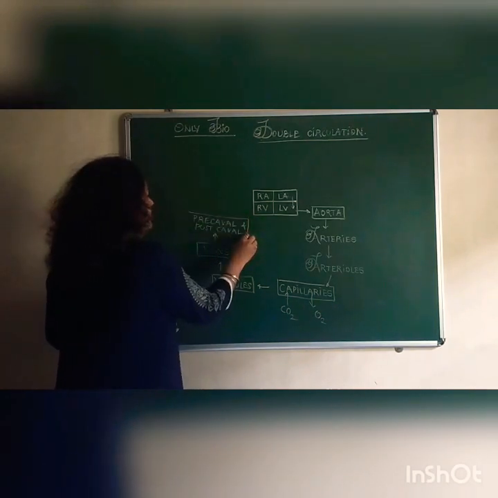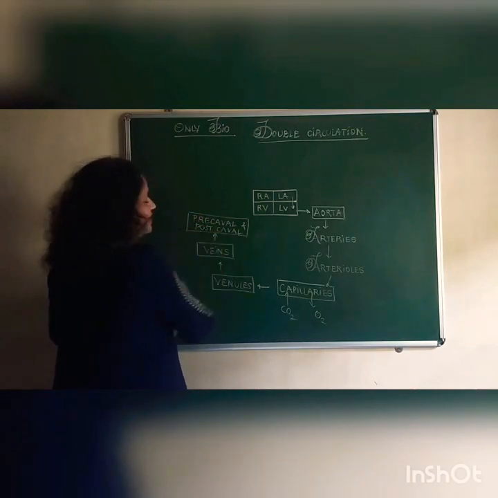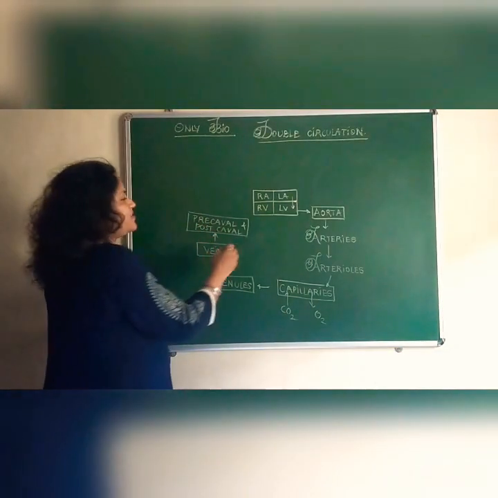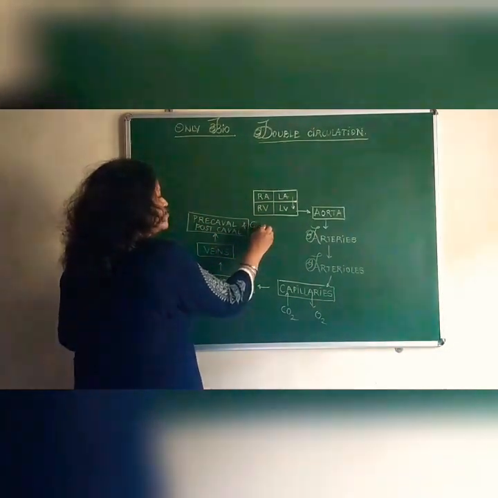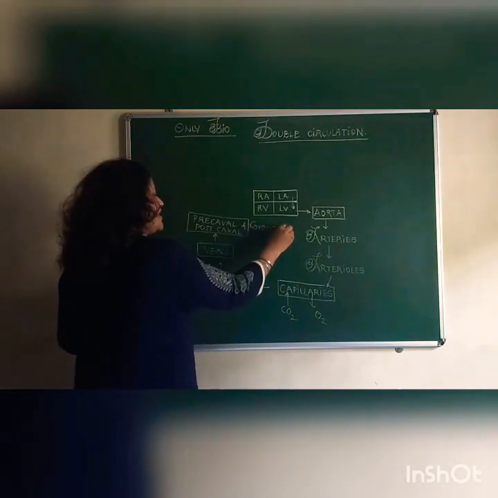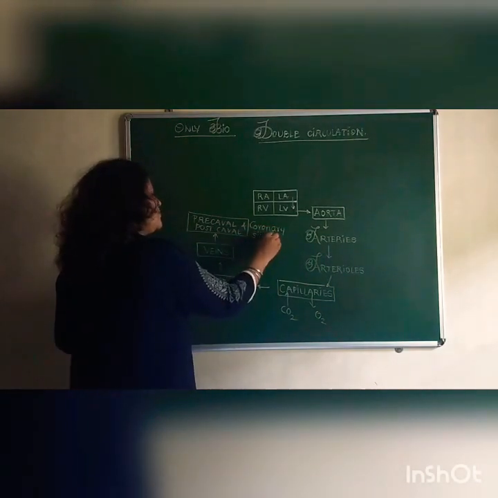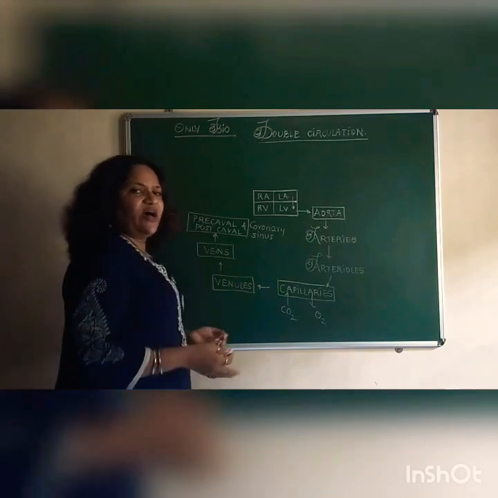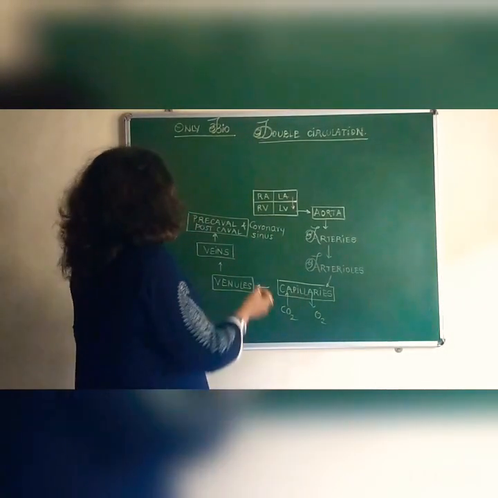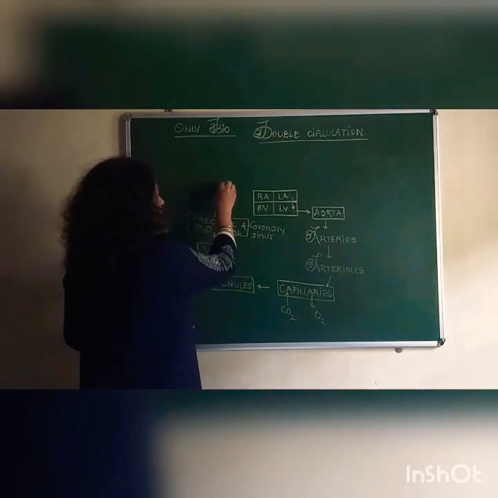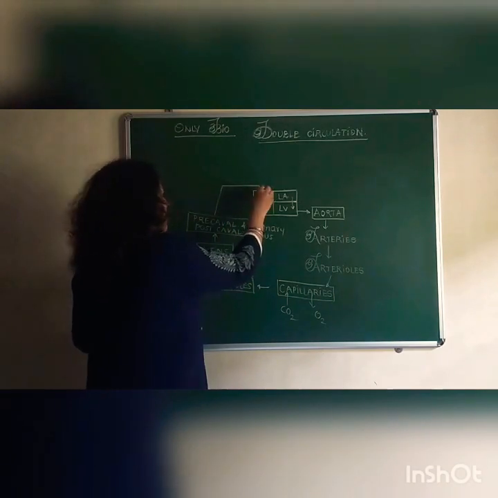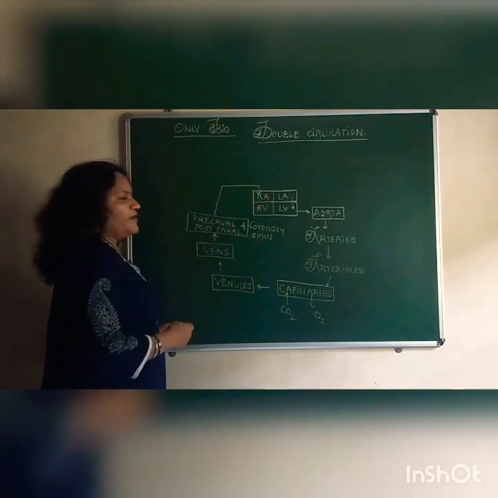And let us also not forget the coronary circulation: the blood from the coronary sinus, the impure blood collected from the wall of the heart itself, from the cardiac muscles. All of this will ultimately enter the right auricle.